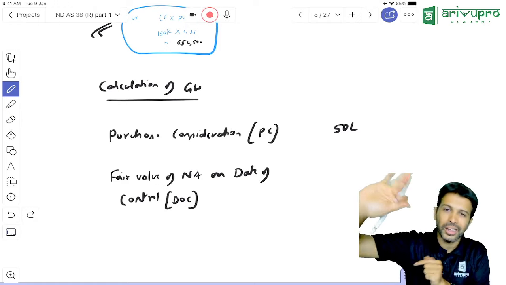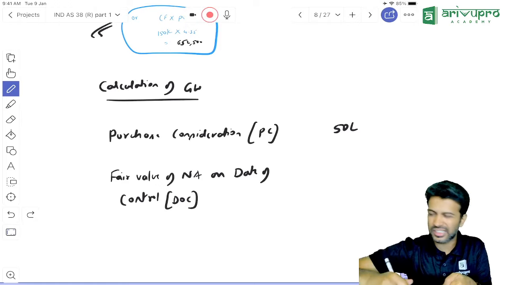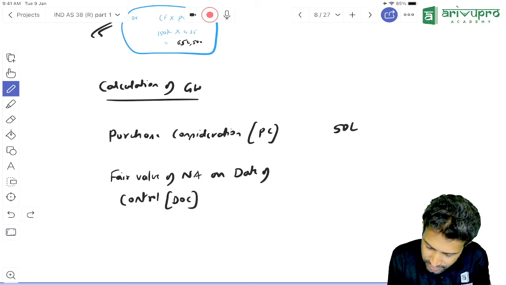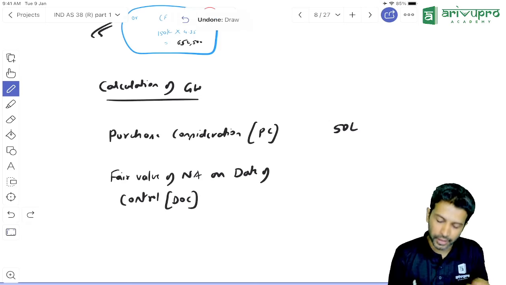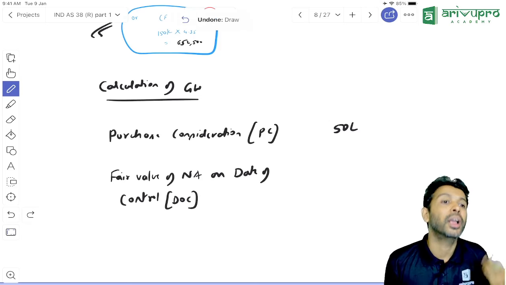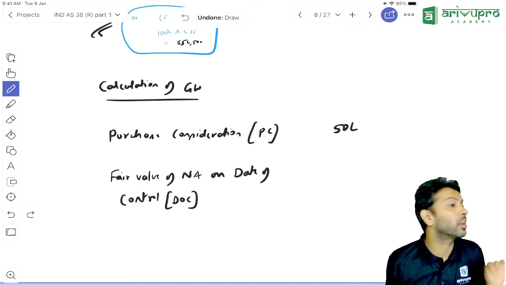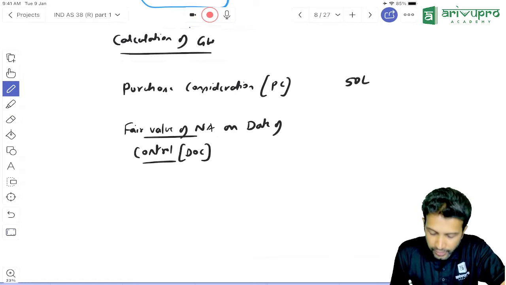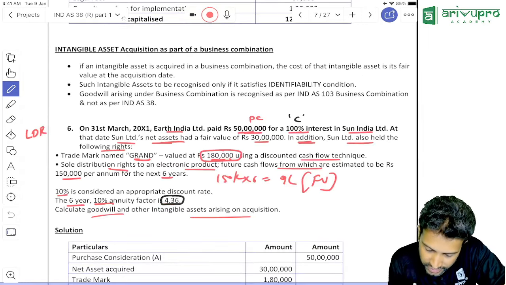All this again will come. It's an IND AS 103 concept. Since they have asked little small things, I'm saying. Fine. Since this particular value is based on market value, net assets also should be based on market value. Otherwise, comparison will be wrong. Done. So we need this. And they have already given net assets. What is the net assets they have given in the question?